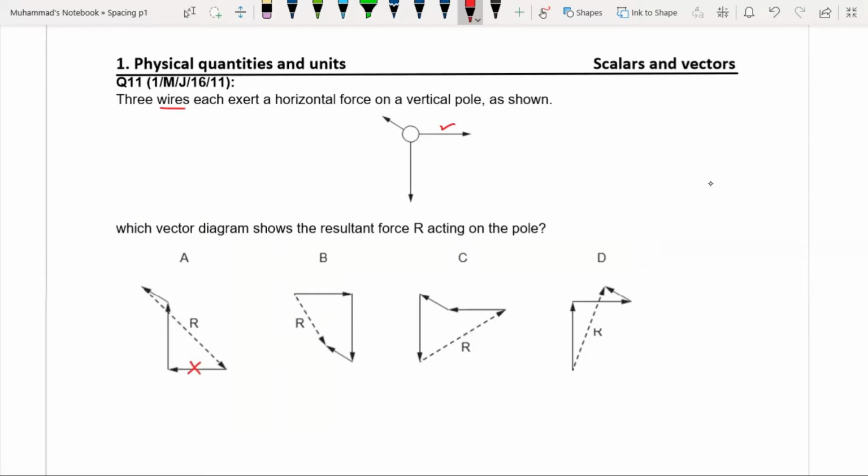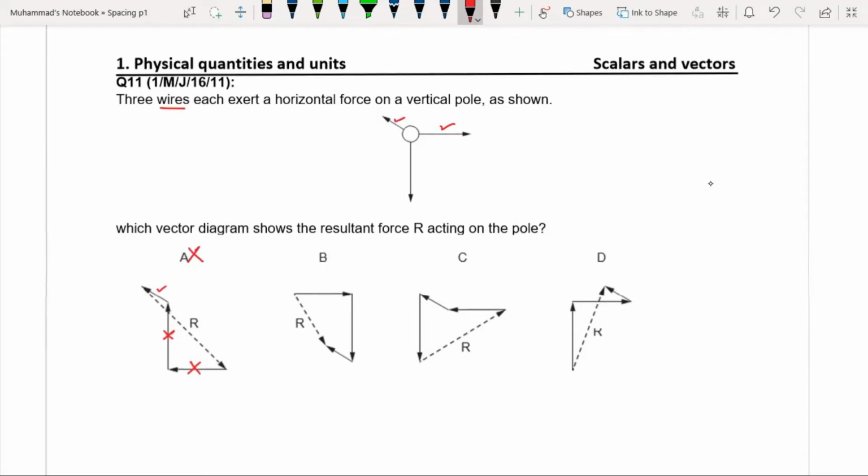And you know that according to the head to tail rule, each vector should be drawn in its original direction. In option A, this vector is towards east, but here it is drawn in the opposite direction. And this vector is also not drawn in the same direction as this vector. So there is only a single vector that is drawn in the original direction. So that's why A is incorrect.